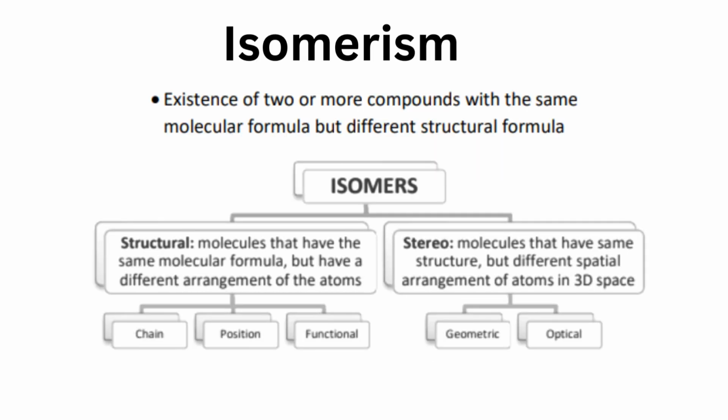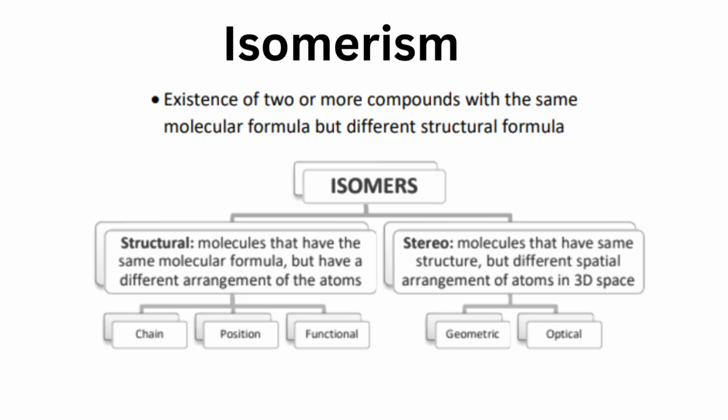The next subtopic is isomerism: the existence of two or more compounds with the same molecular formula but different structural formulae. Isomers can be classified into two, structural and stereo. In structural isomers, molecules have the same molecular formula but a different arrangement of the atoms.